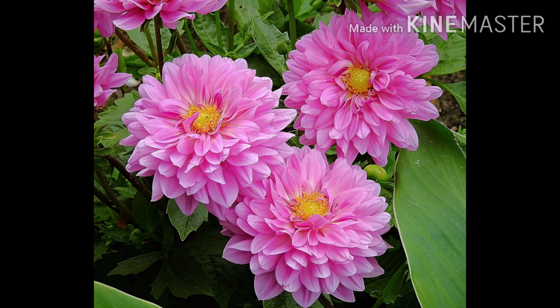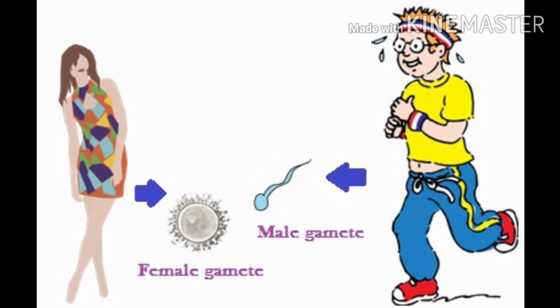Before we see further, let's quickly brush up on what happens during sexual reproduction. Sexual reproduction occurs with the help of two germ cells, female and male. The two main processes in sexual reproduction are gamete formation and fertilization.